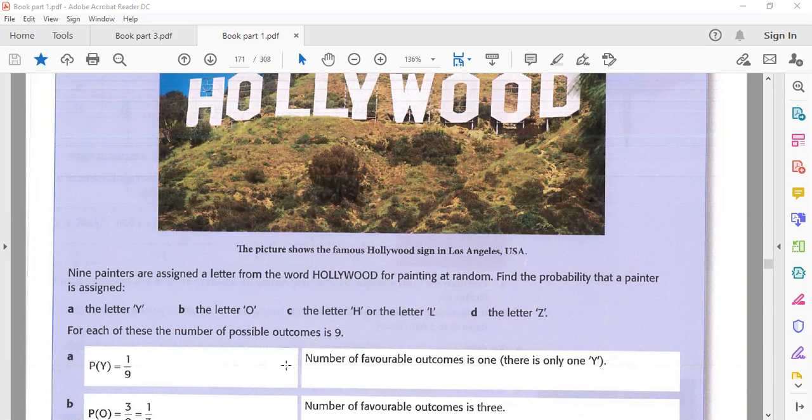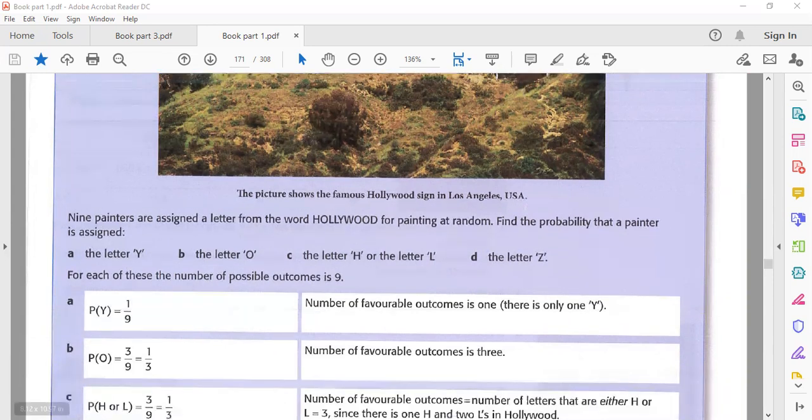So how many Y? He's talking about find the probability. So the total is 9. How many times does he write Y? Only one time. So 1 by 9 is its probability. If he says O, how many O? 3 O, so you write here 3 by 9.